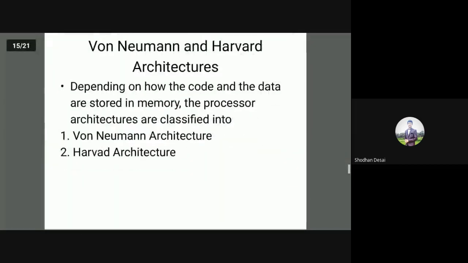Next, coming on to the von Neumann and Harvard architectures. What are these von Neumann and Harvard architectures? Depending on how the code and the data are stored in memory, the processor architectures are classified into von Neumann architecture and Harvard architecture. So based on how the code, that is the program, and the data are stored in memory, the processor architectures are classified mainly into two types: von Neumann architecture and Harvard architecture.